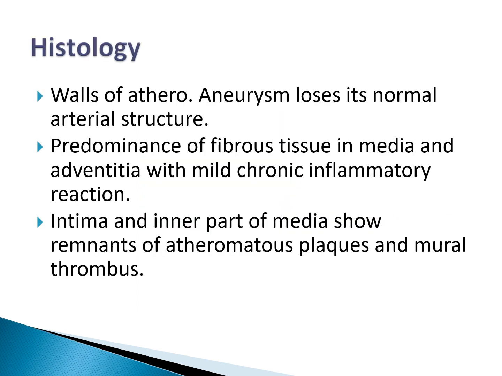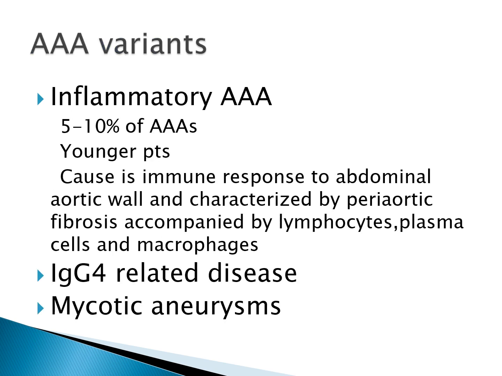Histology is not really very significant because what you may see is just wall of atherosclerotic aneurysm. It loses its normal structure. There may be presence of fibrous tissue in media and adventitia, mild chronic inflammatory infiltrate, and remnants of atheromatous plaque may be seen in the intima or the inner part of media. So that is about atherosclerotic aneurysm. So as we said, atherosclerosis is the most common cause of abdominal aortic aneurysms.